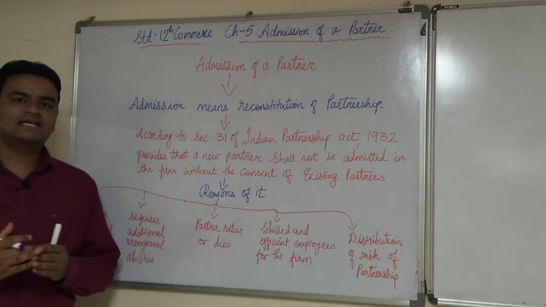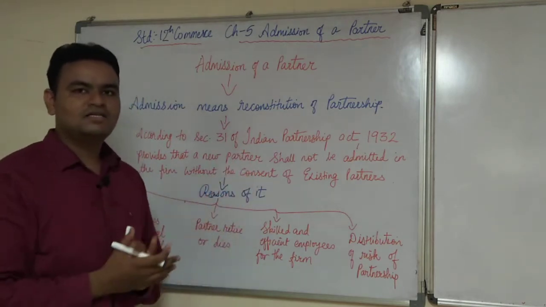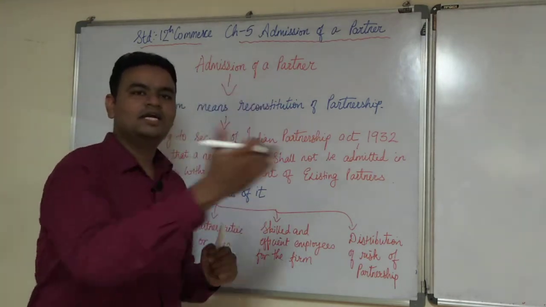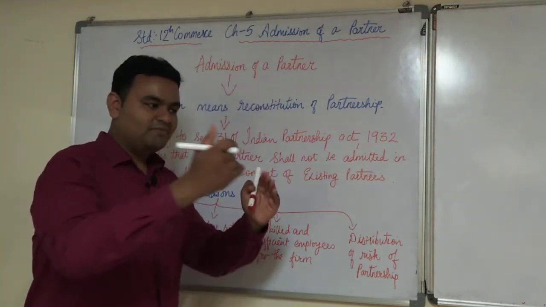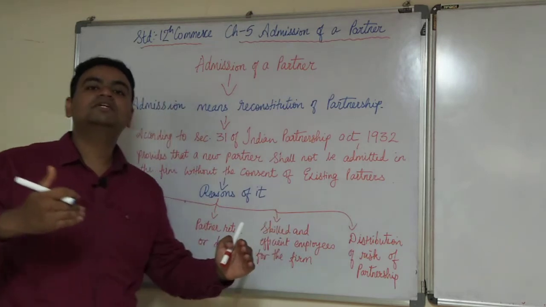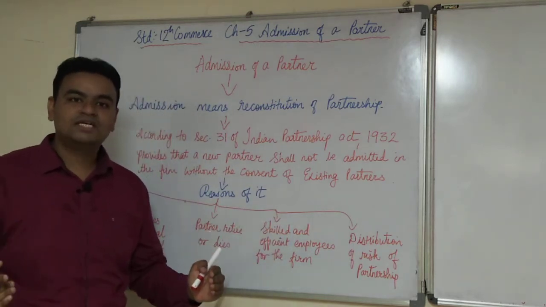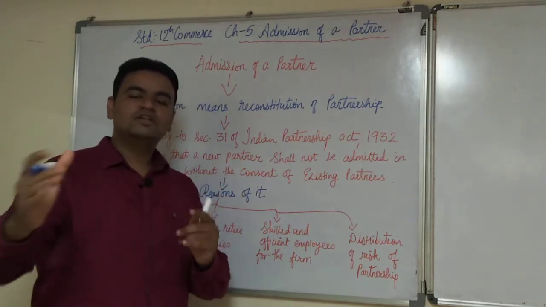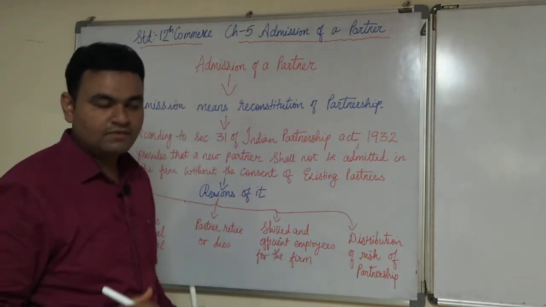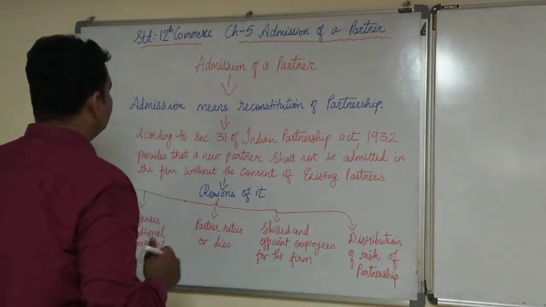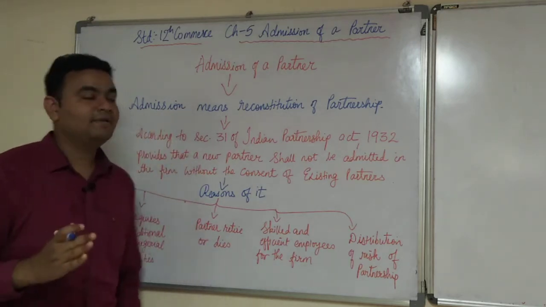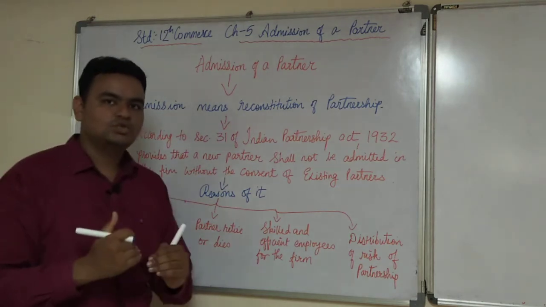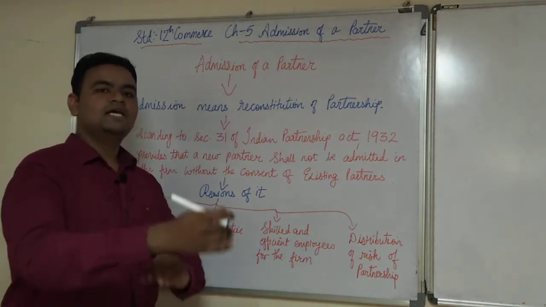Now, if we take an example, if 3 partners are there in the existing firm, and you want to involve a 4th partner into the firm, definitely their share of profit, whatever they are sharing presently, will be distributed for that 4th partner also, so it is again going to be reconstituted.